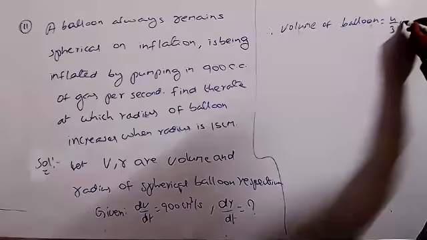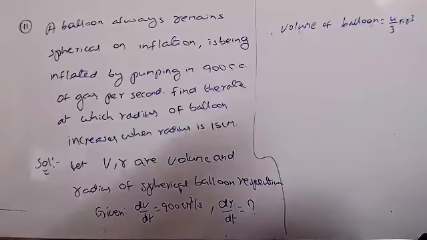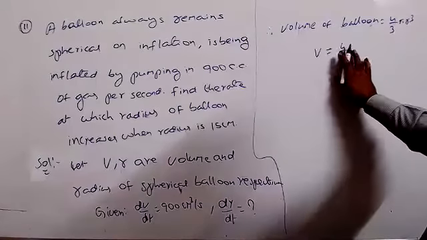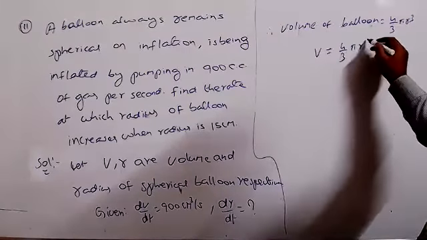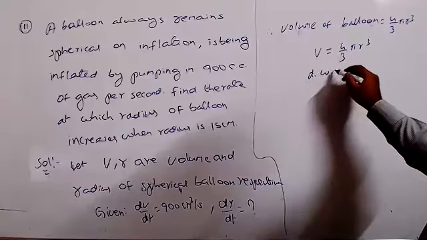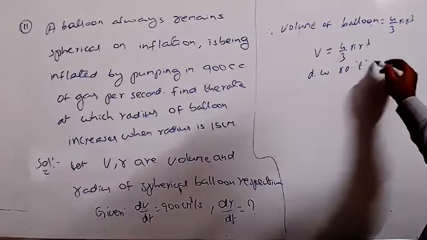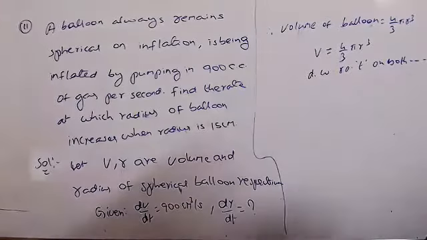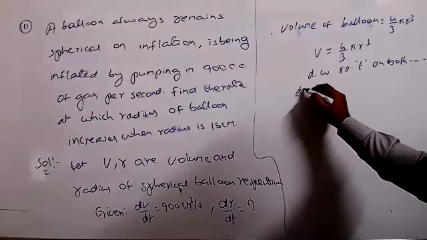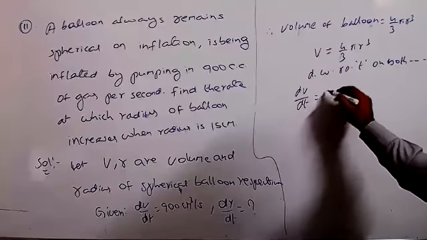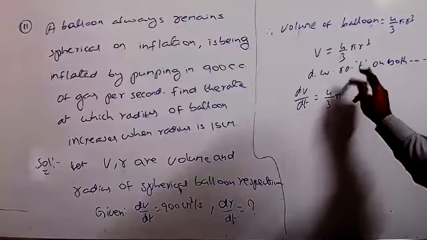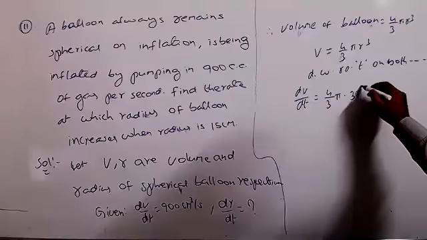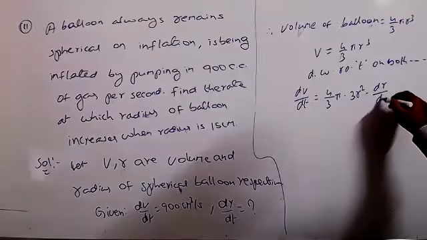We know the formula: v equals 4 by 3 pi r cubed. Differentiate with respect to t on both sides. So dv by dt equals 4 by 3 pi, which is a constant, times the derivative of r cubed, which is 3r squared into dr by dt.